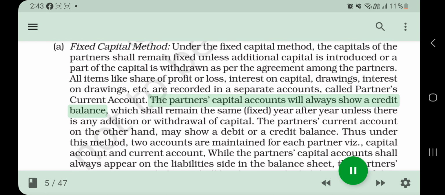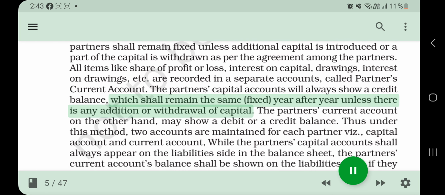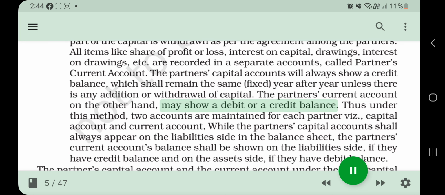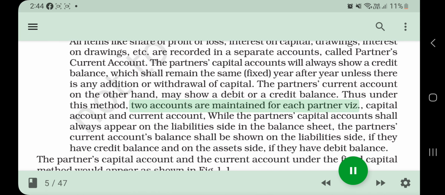The partner's capital accounts will always show a credit balance, which shall remain the same, fixed, year after year unless there is any addition or withdrawal of capital. The partner's current account, on the other hand, may show a debit or a credit balance. Thus, under this method, two accounts are maintained for each partner, viz.